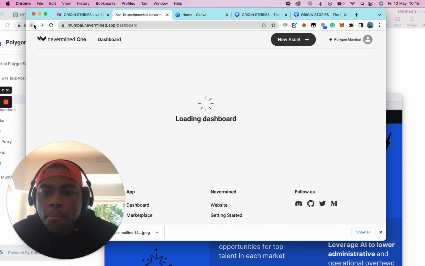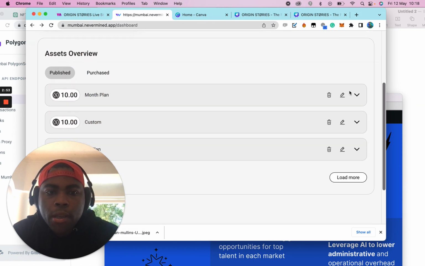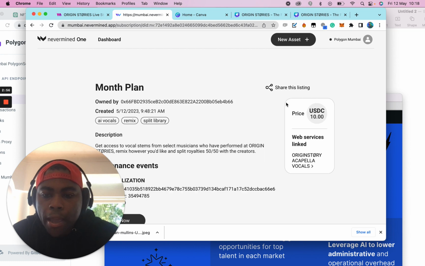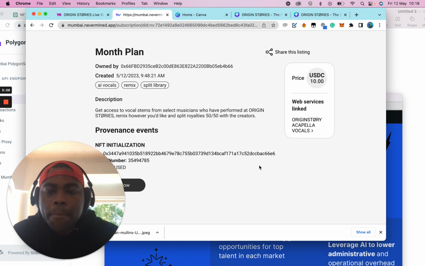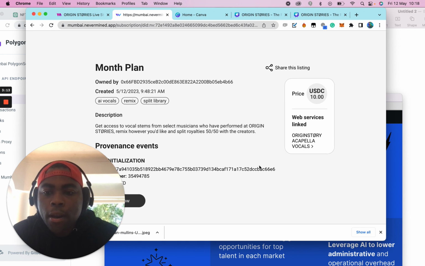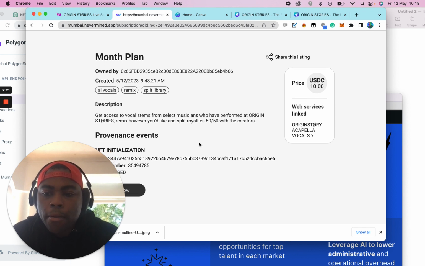And then I made one more example, which is the monthly plan. So this is actually a library of a cappella stems from different performers inside of the Origin Story. So basically the concept would be artists can agree to give their vocal stems or their instrumental stems to a shared library, and then people would be able to, with their token, go in and access these and then create new songs and material, remixing them with a 50-50 split for creators.